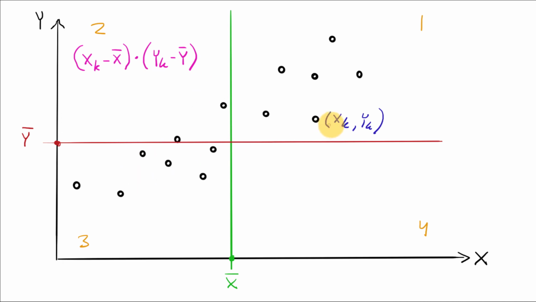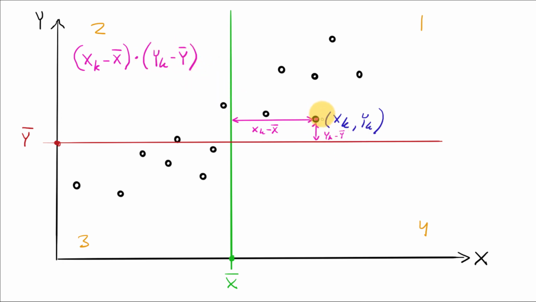So we take an arbitrary point with coordinates xk, yk. So for example this point. Then we take its x-coordinate minus the mean, and then we multiply that by the y-coordinate minus the y-mean. One sees that this distance here corresponds to xk minus x-mean, so this one. And this distance here corresponds to yk minus y-mean, so this one here.